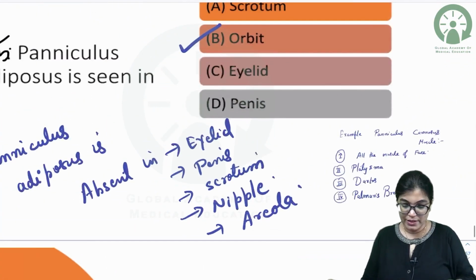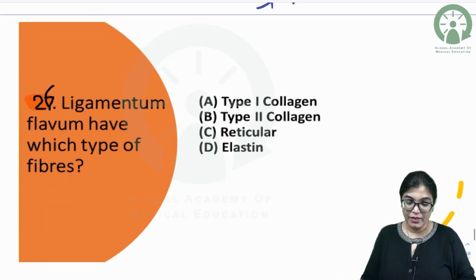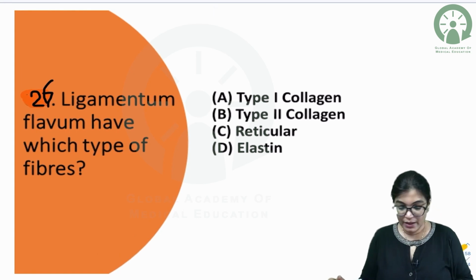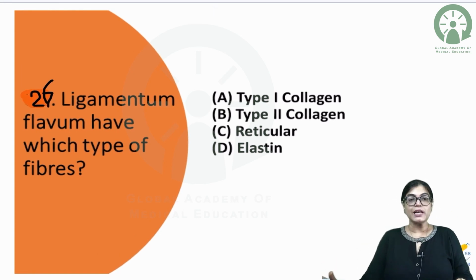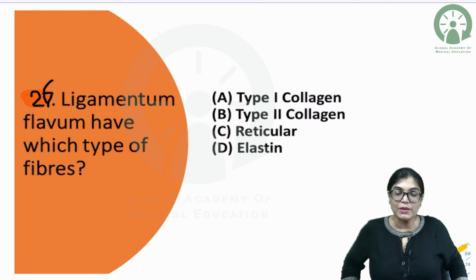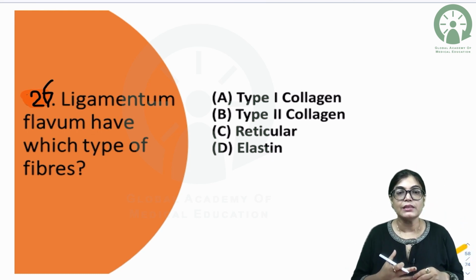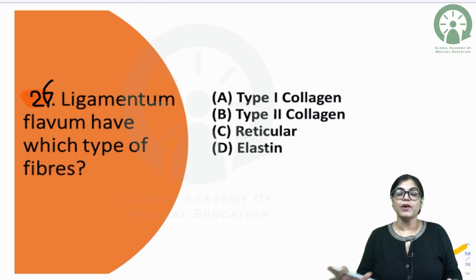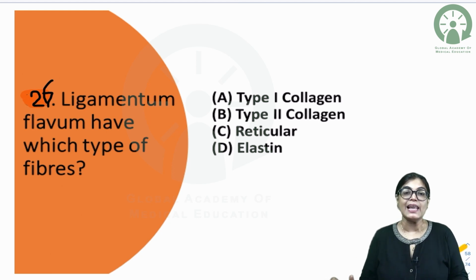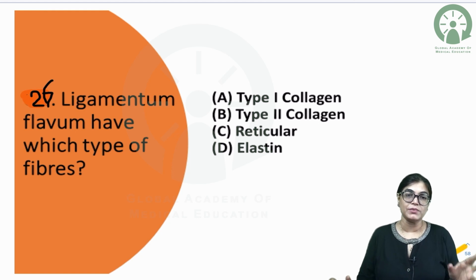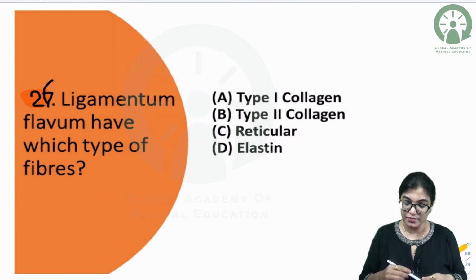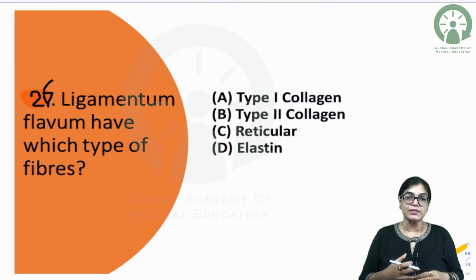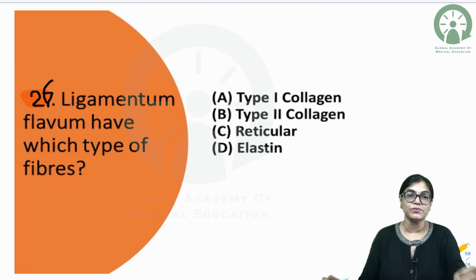So we have done with this. Now let's move on to the next MCQ, question number 26. Ligamentum flavum has which type of fibers? Which is the most important fiber residing in ligamentum flavum? Whether the fiber is type 1 collagen fibers, type 2 collagen fibers, reticular fibers, or elastin fibers. We have 4 options and you have to mark the right answer. Ligamentum flavum contains which type?